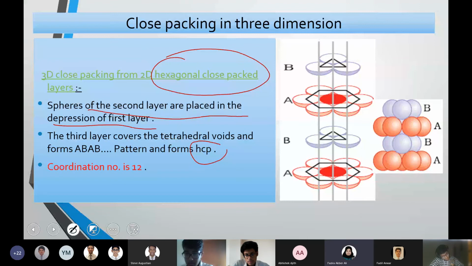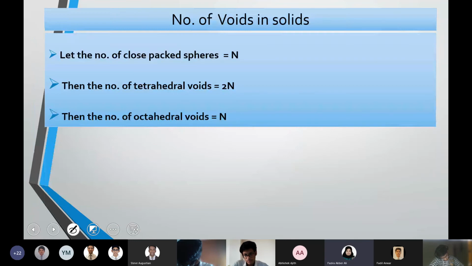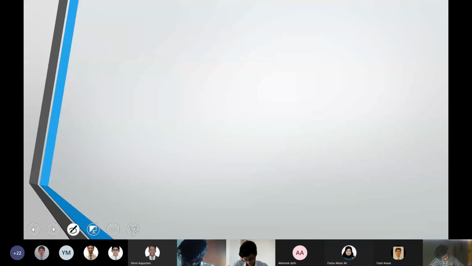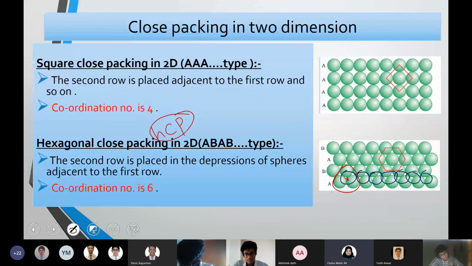I can't draw it on the screen because the screen is 2D. You have to imagine that ABAB type three-dimensionally. If you go back to the previous ABAB arrangement, here the coordination number was 6 because you had just one layer.